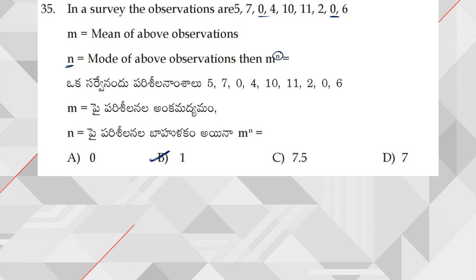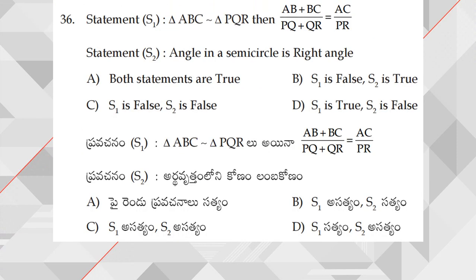But normally, if you want, you can find out the M value also. So 5 plus 7 is 12, 12 plus 4 is 16, 30, 26, 37, 39, 45. So 45 divided by 9, so sum of observations by number of observations. So M is equal to 5 we got here. N is equal to 0. So clearly 5 power 0 is equal to 1. Right. Next, moving on to question number 36.